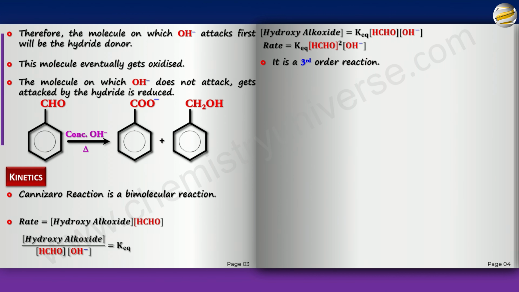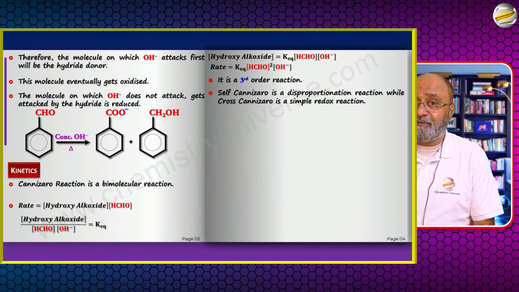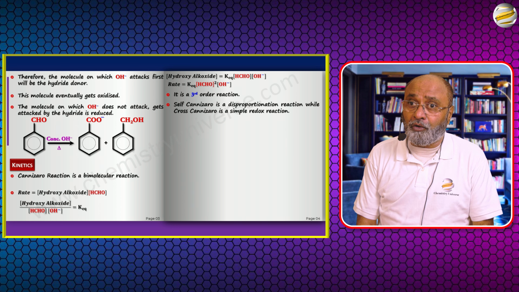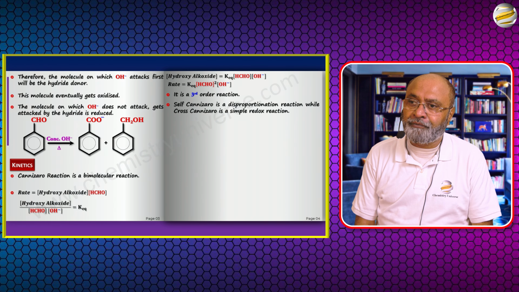Order is always calculated with respect to the reactants. Now, self-Cannizzaro, that means the same molecule getting oxidized or reduced, is a disproportionation reaction. While the cross-Cannizzaro, if I have two different aldehydes, would be a simple redox reaction, one getting oxidized, the other getting reduced. Now, here comes an important deal. How do we know, if you take two different aldehydes, both not having alpha H, which is going to get oxidized and which is going to get reduced? That's the key thing here.